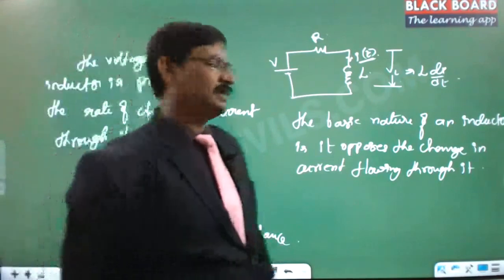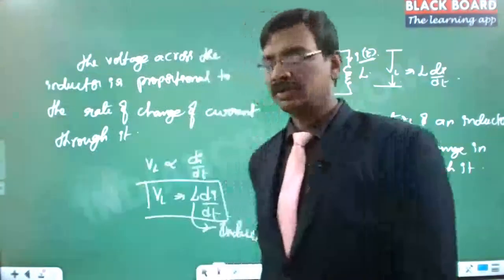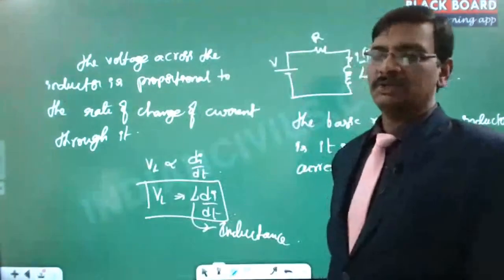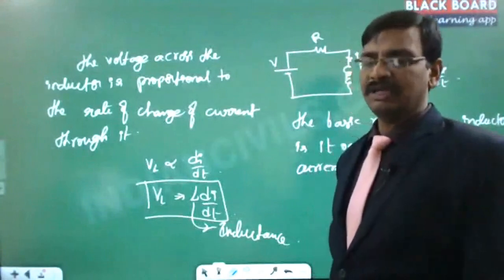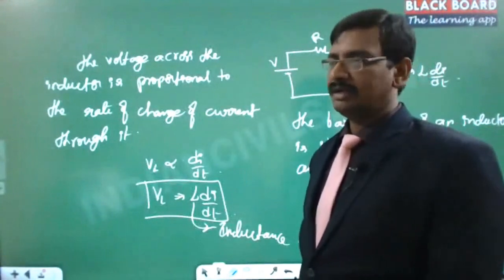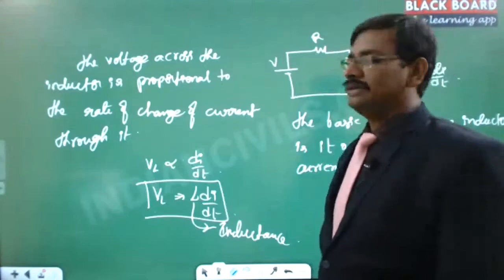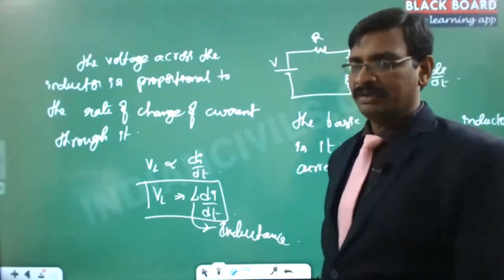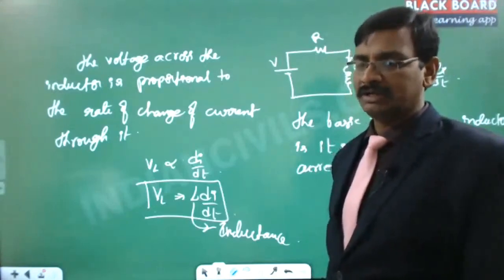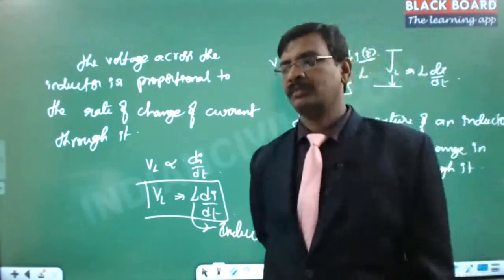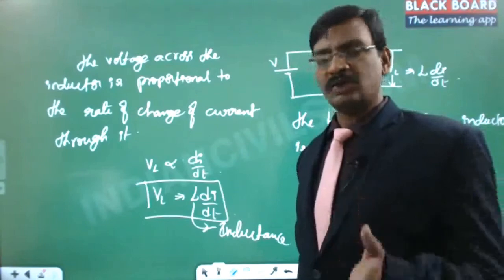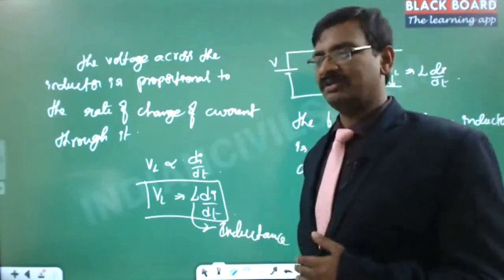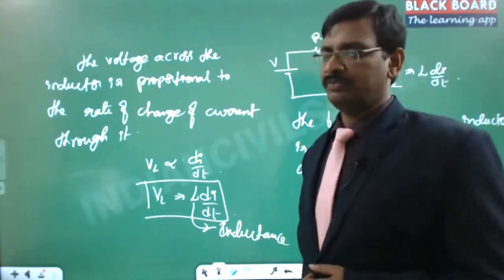L di by dt. So the voltage across the inductor was expressed as a function of time. But DC we always say is a constant current, right? In that case, do you see that there is a di by dt value? Because the derivative of any constant is always 0, right? And here we are saying that there is a di by dt that exists, right? Can anybody comment? Any comment? DC is constant current, right? Why are we talking about di by dt? Because it is anyway 0.